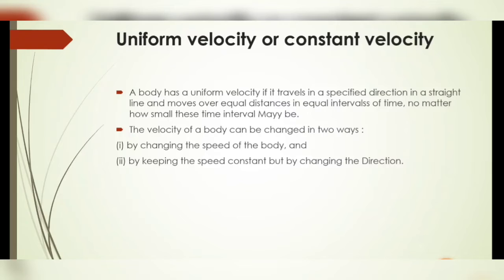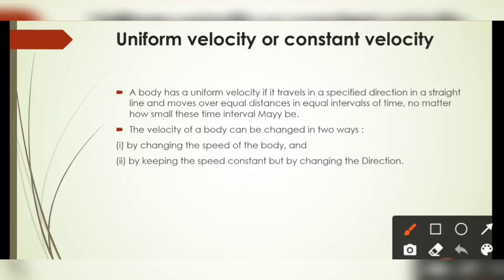A body having uniform velocity travels in a specified direction in a straight line and moves over equal distances in equal intervals of time. Then it is known to have uniform velocity.